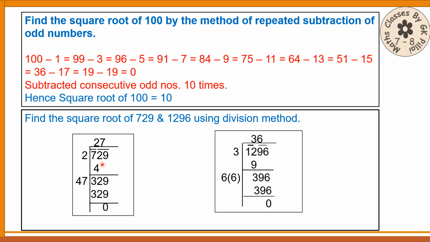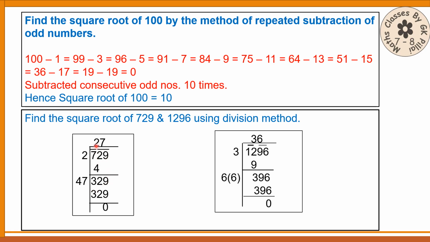For 729, you have to find the square root. If there are 3 digits, separate the first one and the other 2. If there are 5 digits, separate the one, then make the remaining into pairs. Here for 1296, you have to pair 12 separately and 96 separately. Let me explain. Now for the first digit, you have to recall the table. 2 2s are 4, 3 3s are 9. So we write 4 here. 2 2s are 4, you write 2 here, 7 minus 4, you subtract, 3. Now you bring 29 down.